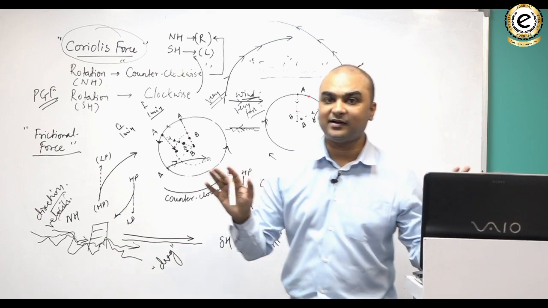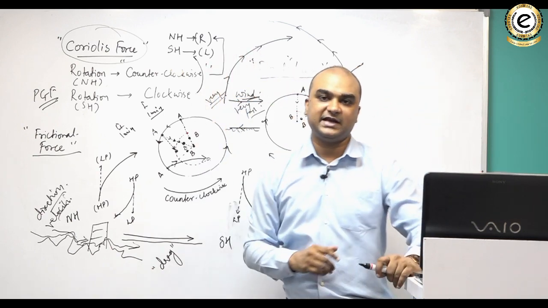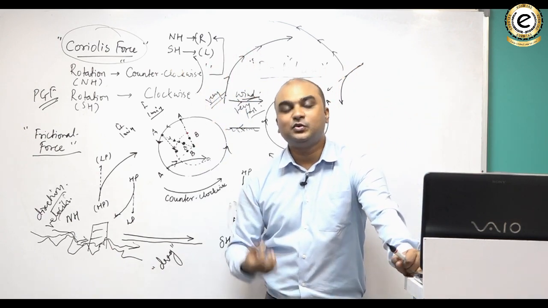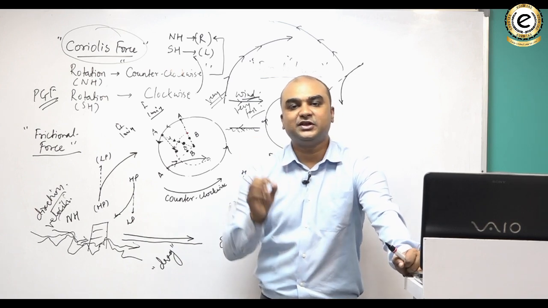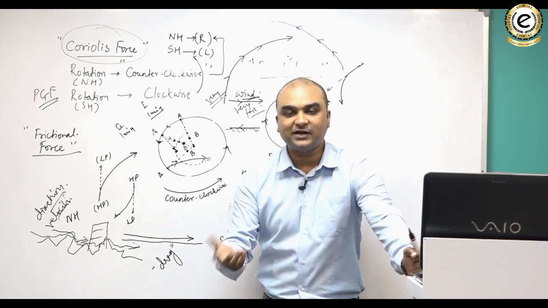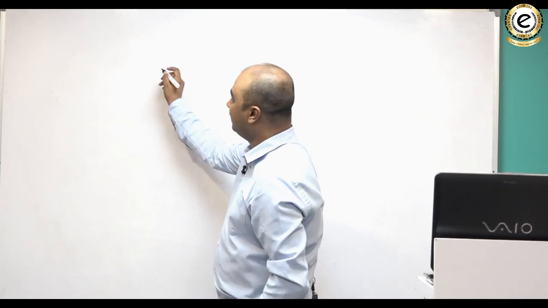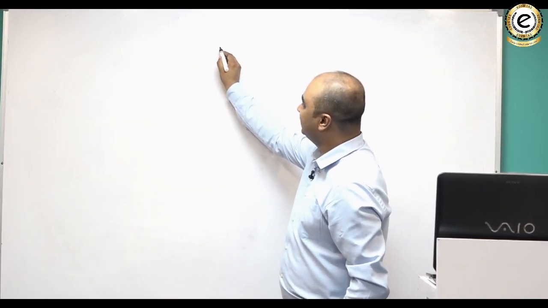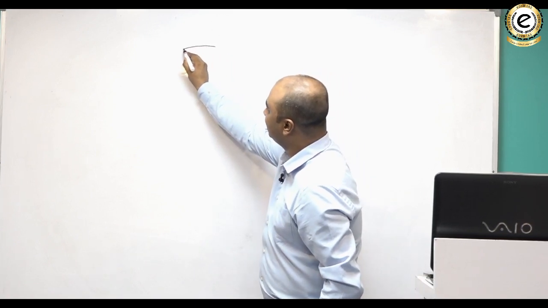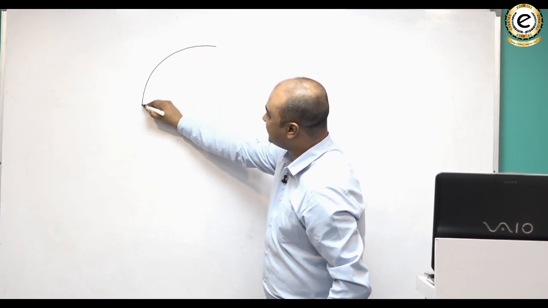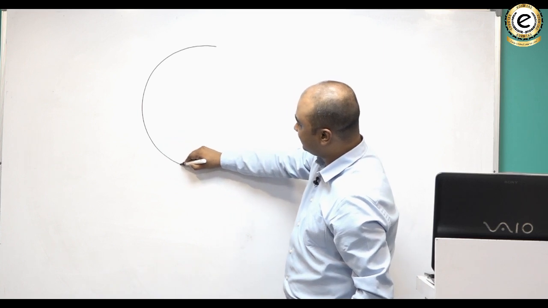Now we are armed with all the basic understanding which will enable us to understand the general circulation of the atmosphere. Let's have a look at that. Let's have a look now at the general circulation of the atmosphere. For that, let us try to understand this.